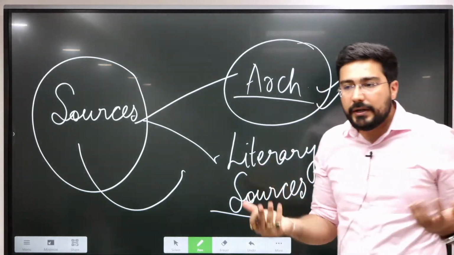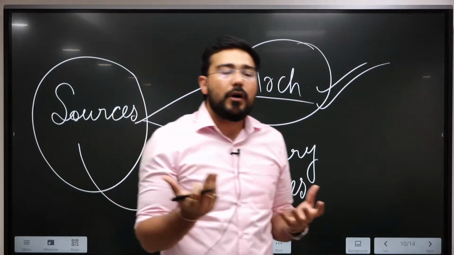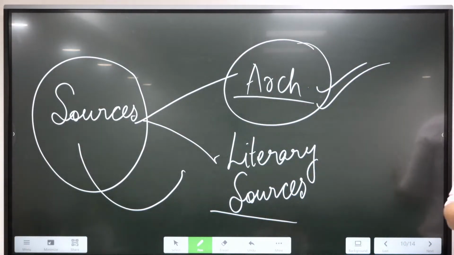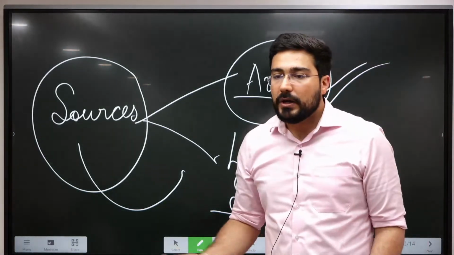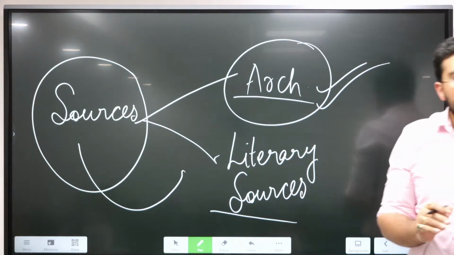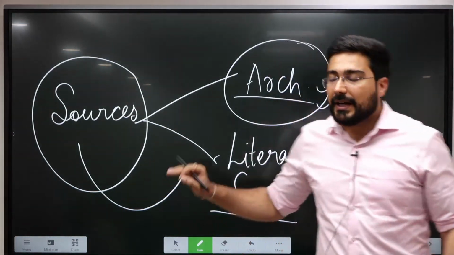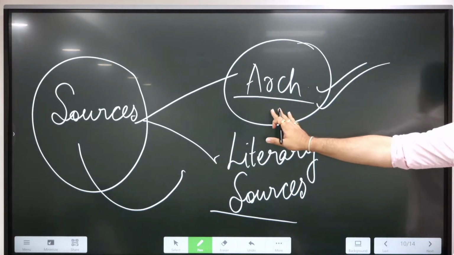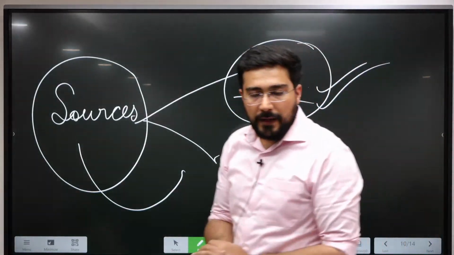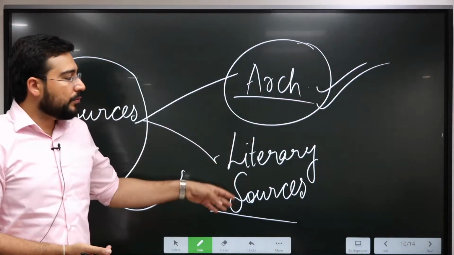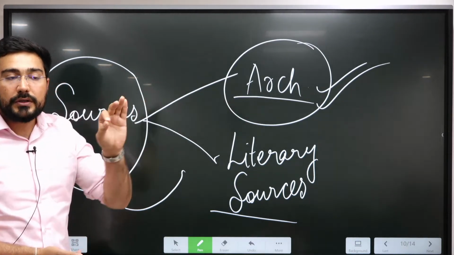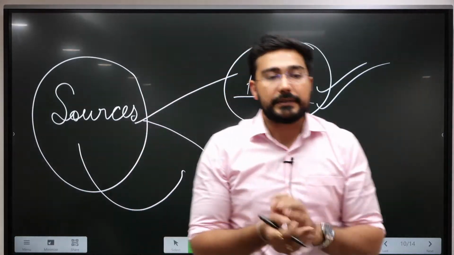Or we find pottery, different kinds of objects which were used for different purposes, like in your concept of pottery: OCP, BRW, PGW, NBPW. This is also a part of archaeological sources. So any human remain can become part of archaeological sources. Archaeological sources have a very wide ambit, and when we discuss these two, literary sources and archaeological sources, archaeological sources always give you information of practical things.